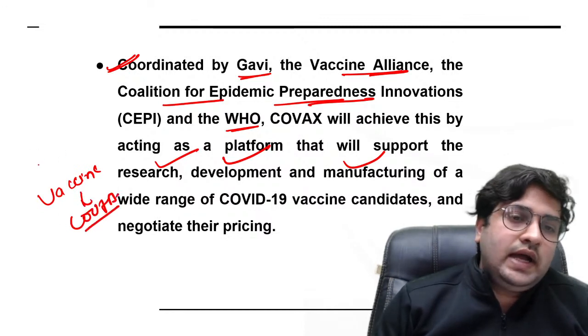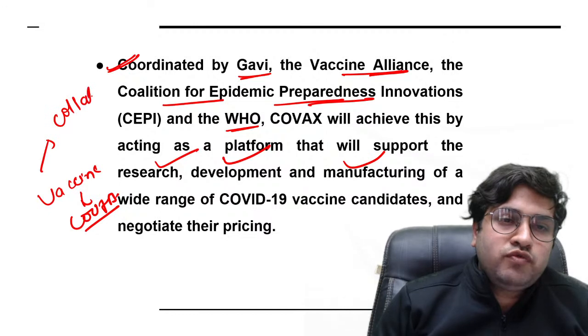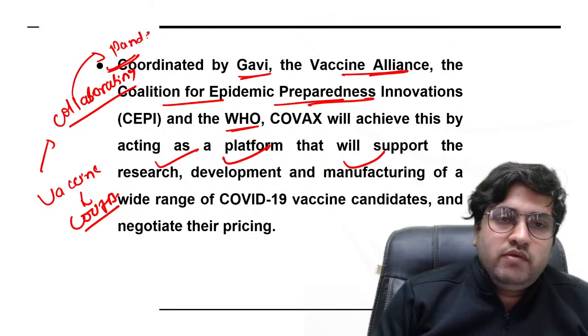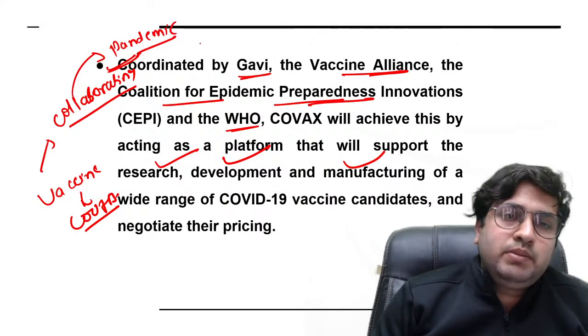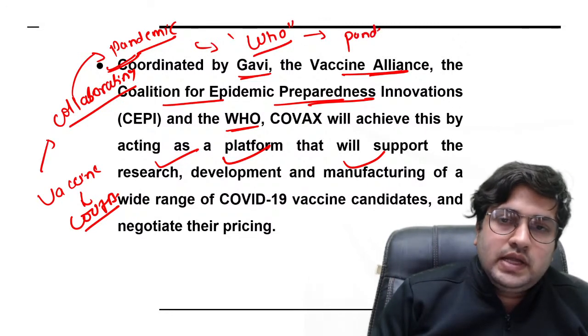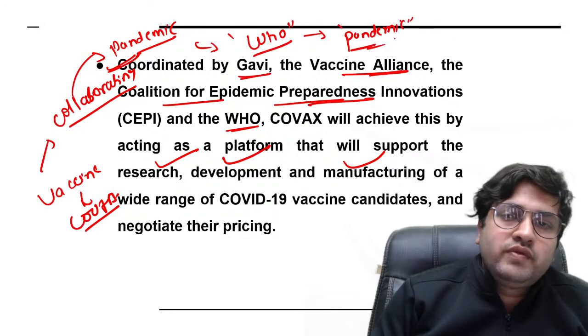So somehow we can highlight the collaborative approach followed by these international institutions to fight the pandemic. Even this argument can be used to highlight the role of the World Health Organization in dealing with the pandemic. It can be highlighted. This is also very important.